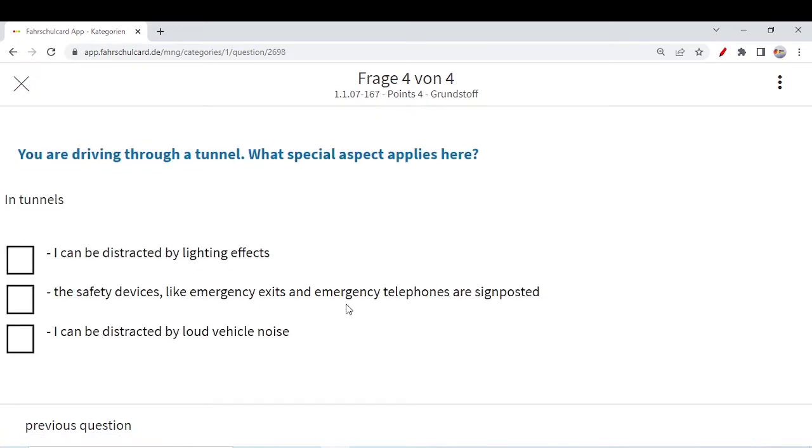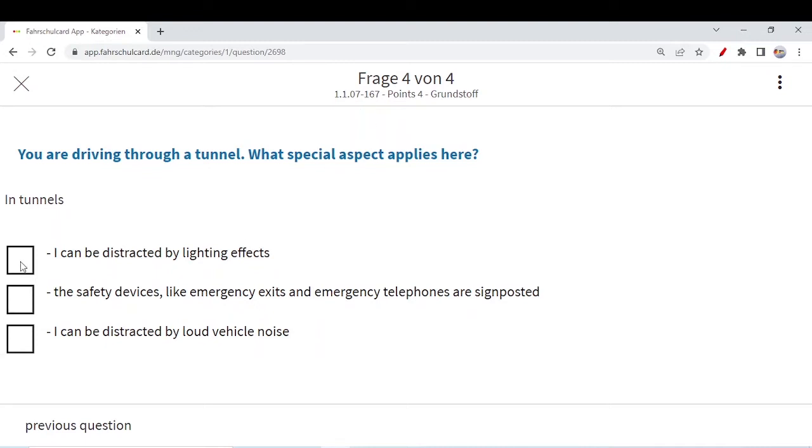You are driving through a tunnel. What special aspect applies here? So when you are driving through a tunnel, you know there are some basic rules you need to follow. No sunglasses, and there is very loud noise inside the tunnel because of the exhaust fans, and even the traffic, and there is lighting inside the tunnel, some emergency exits, some emergency phones. So what special aspects are there?